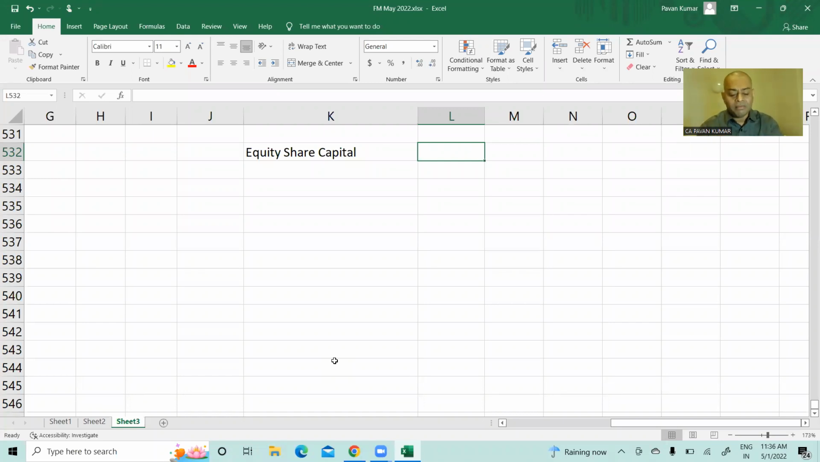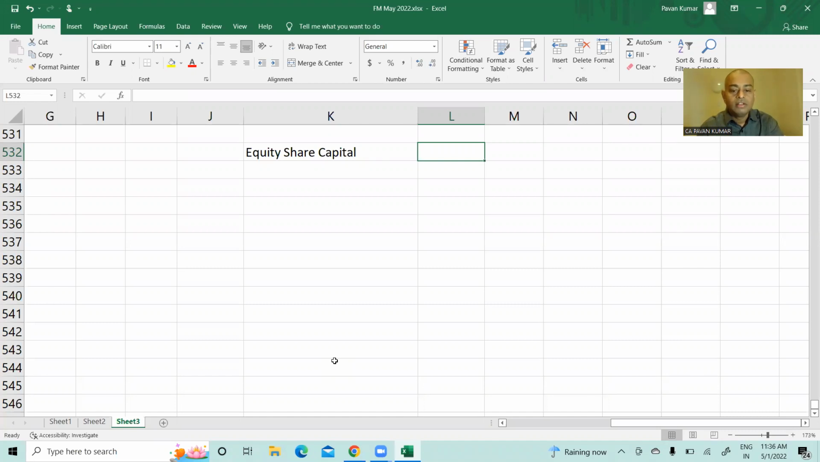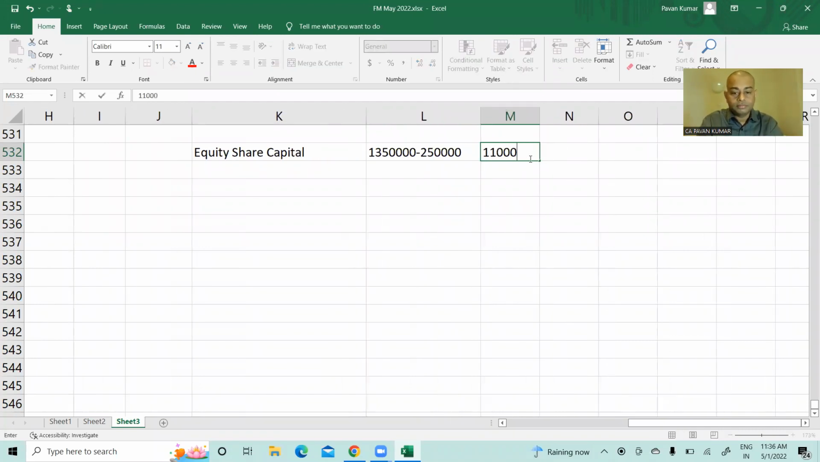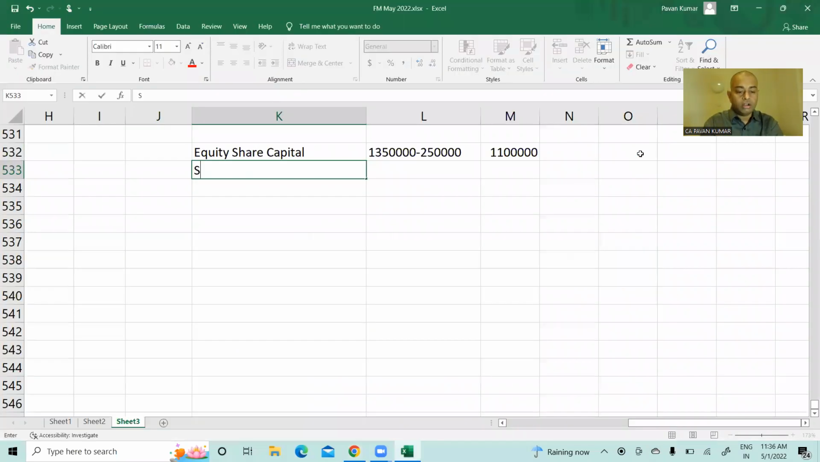How much should I write? 13,50,000 minus 2,50,000, how much is it? 11 lakhs. After that, share option outstanding account. Did we do anything to this? No, sir. So that will come as it is in reserves. Share option outstanding, 4 lakhs.